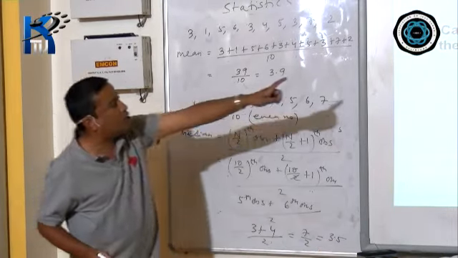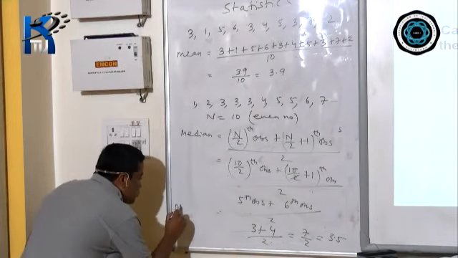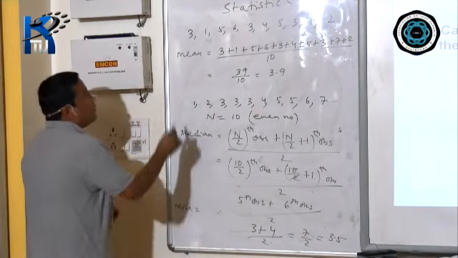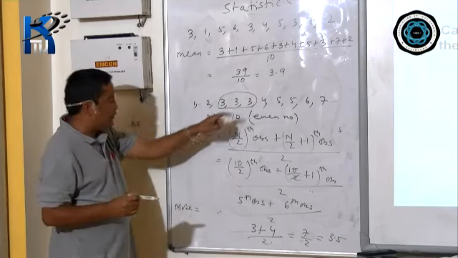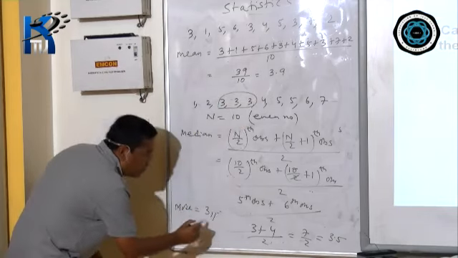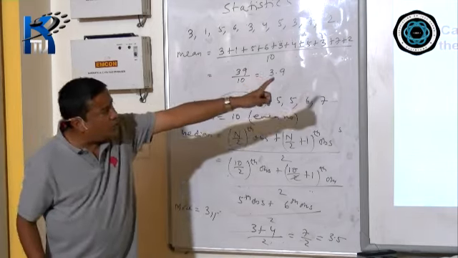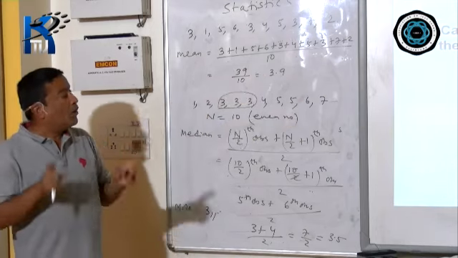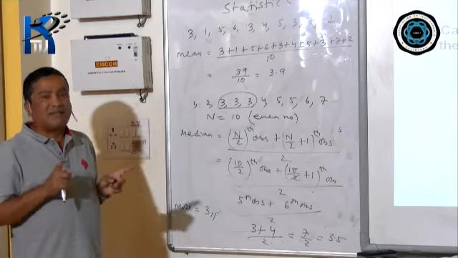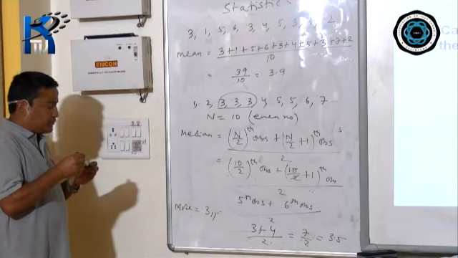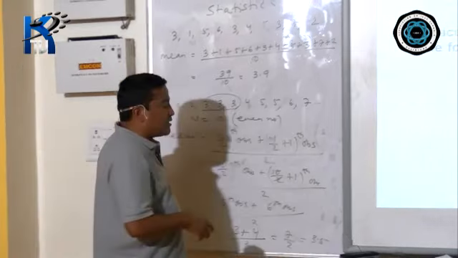After that, the third question is mode. So mode will be, as I have told you before, the maximum repeating number, 3, because 3 occurs 3 times. Therefore, mode equals 3. Now, from this question number C, all the questions are important. One question is sure shot in ICSE 2021 under section A. Now, next number.